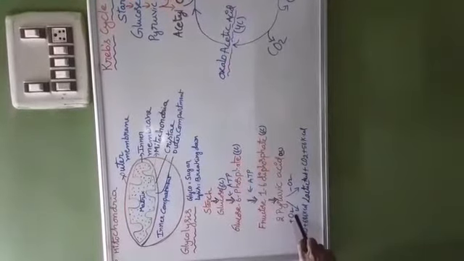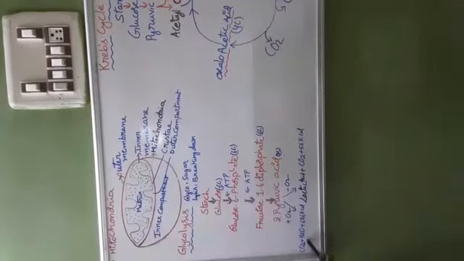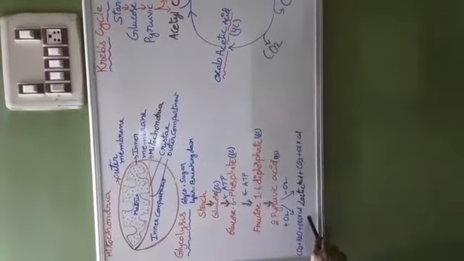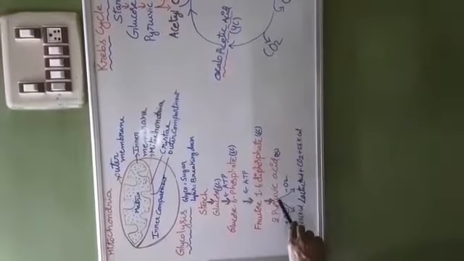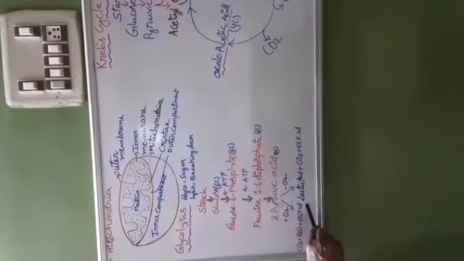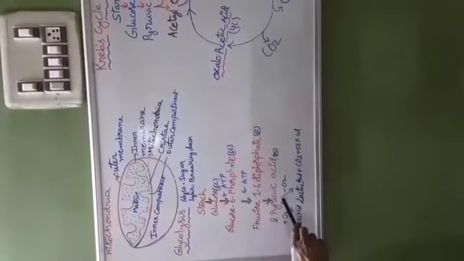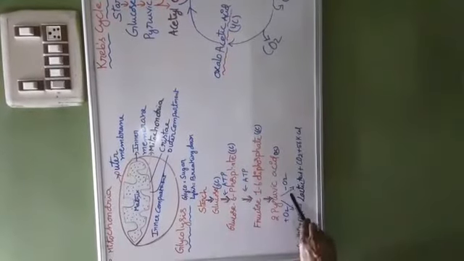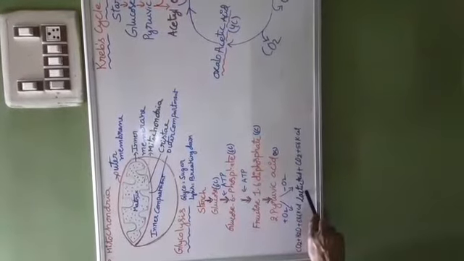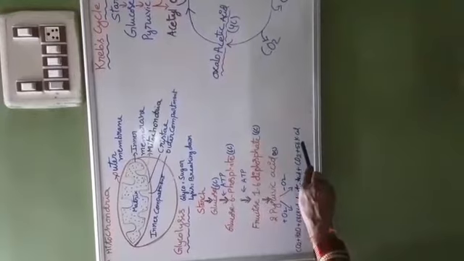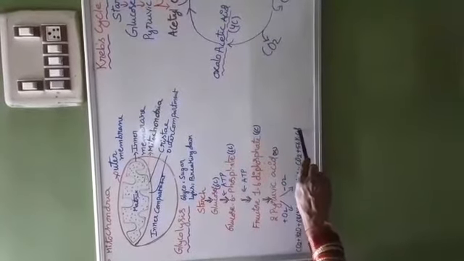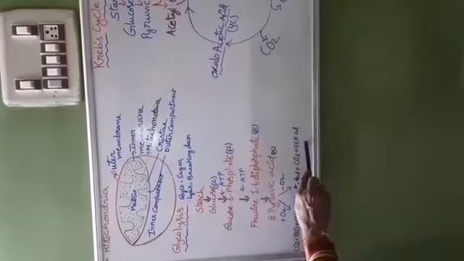If oxygen is available in plenty, carbon dioxide, water and 686 kilocalories of energy will be produced. If oxygen supply is not sufficient, then lactic acid, carbon dioxide and only 56 kilocalories of energy get liberated.